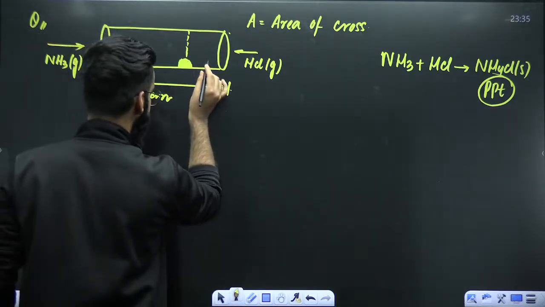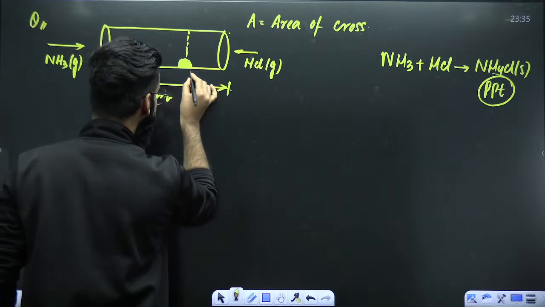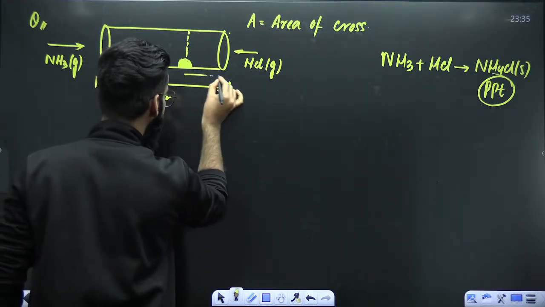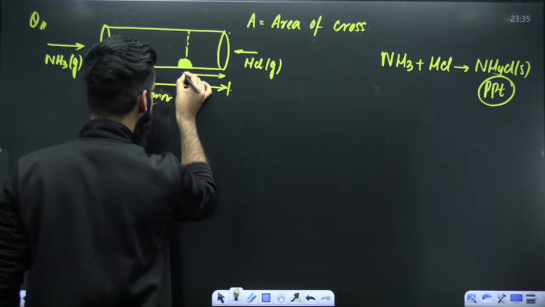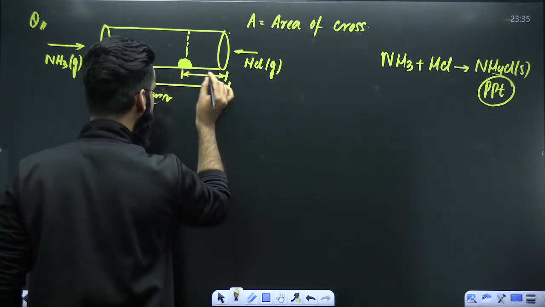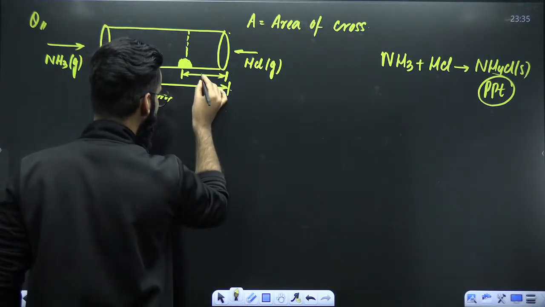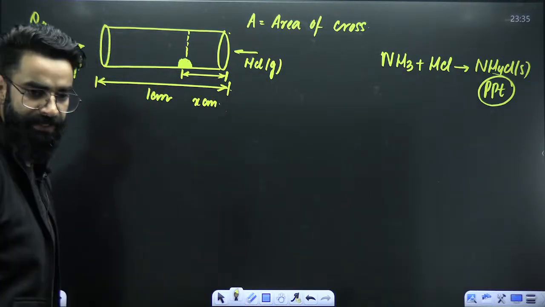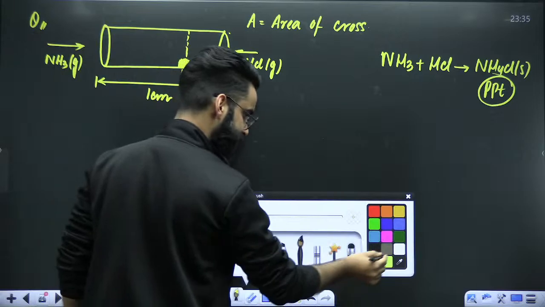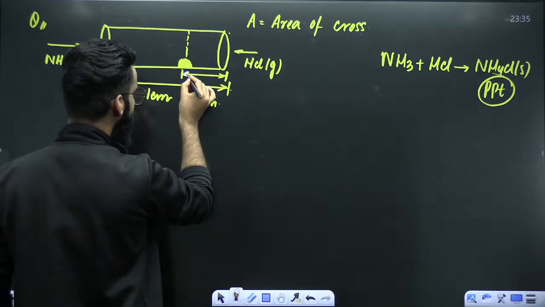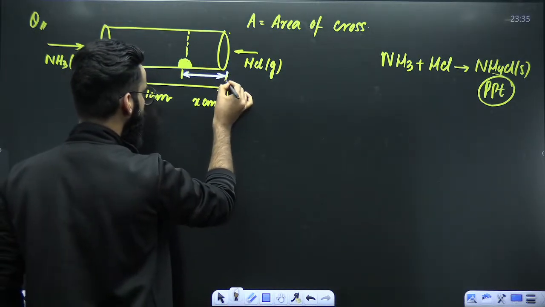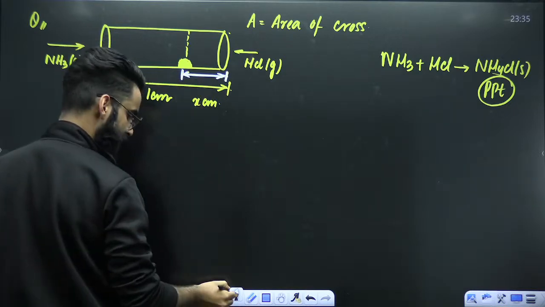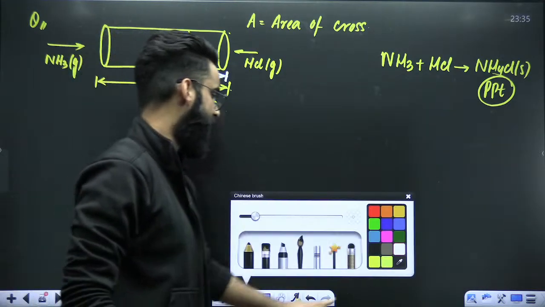Now, as far as the question is concerned, the question is like this. Tell me the distance from the HCl end till the precipitate. This distance we need to calculate, and let's say that's equal to x centimeters. This is the distance which we have to calculate. We can do it, guys. Easily we can do it.